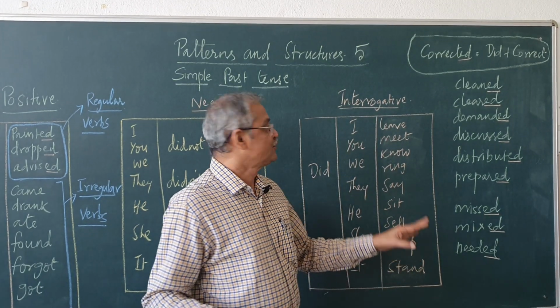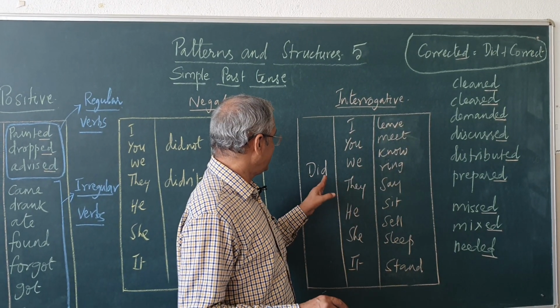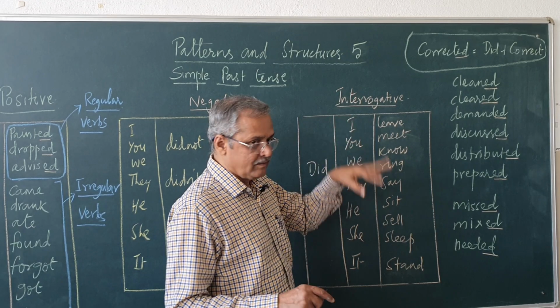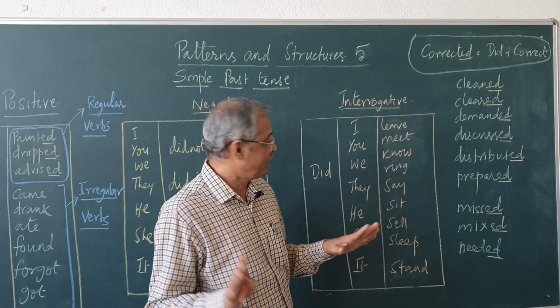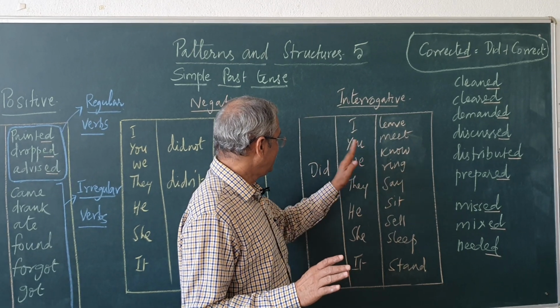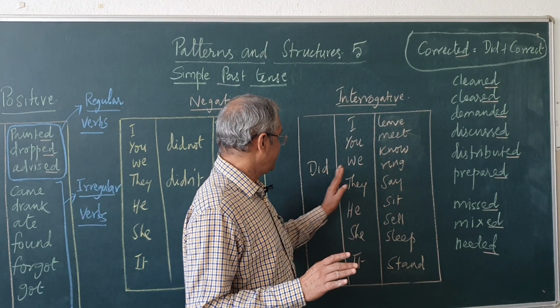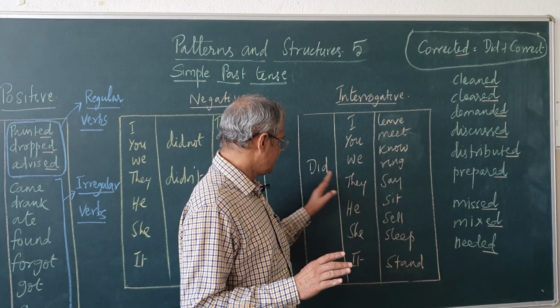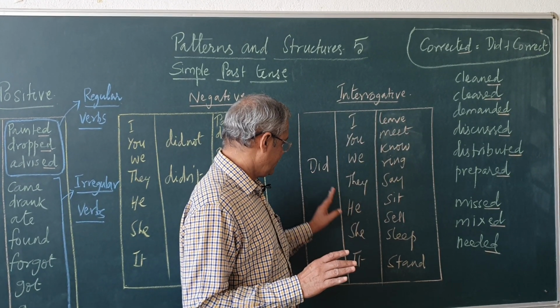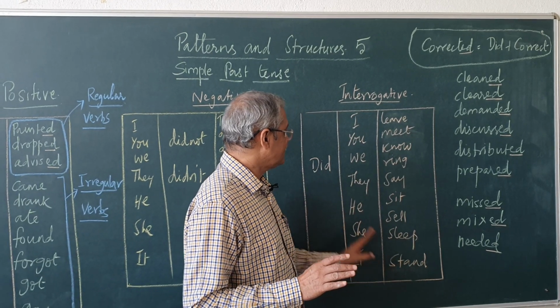verb comes here. So, the mistake should not be committed like did he came, did he sat, did he ate, all wrong. It will be like this: did you leave, did you meet, did we know, did we ring, did we say, did we sit, did he sell, did he sleep, did she stand, like that.